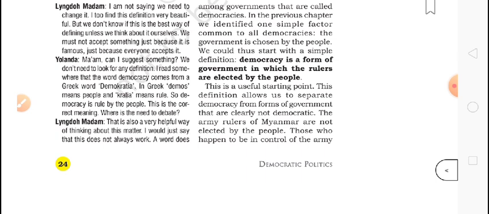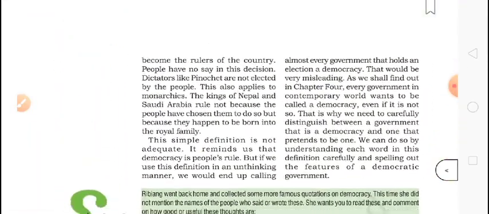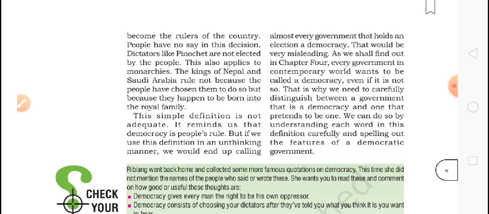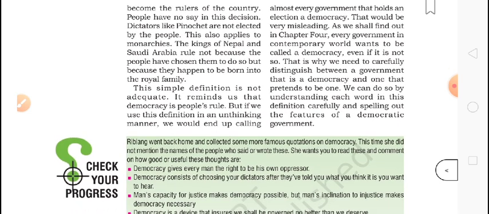The army rulers of Myanmar are not elected by the people; those who happen to be in control of the army rule. So they have given the example of the Myanmar army. In Myanmar, army rule is there. So they are saying that they are not chosen by the people. That's why they are not democratic. Because they become the ruler of the country, people have no say in the decision. Dictators like Pinochet are not elected by the people.